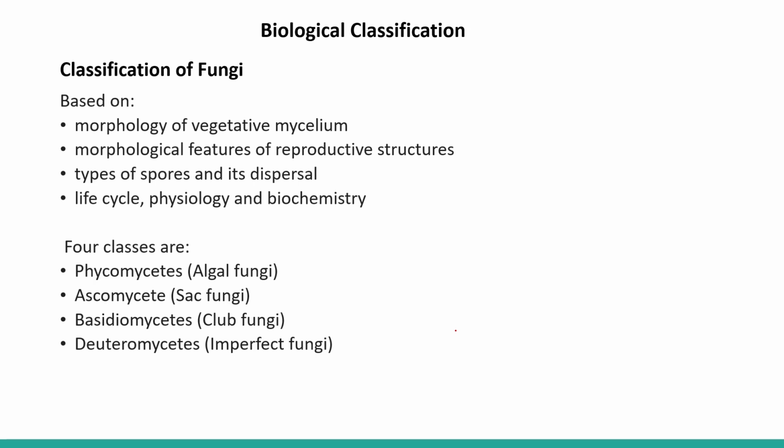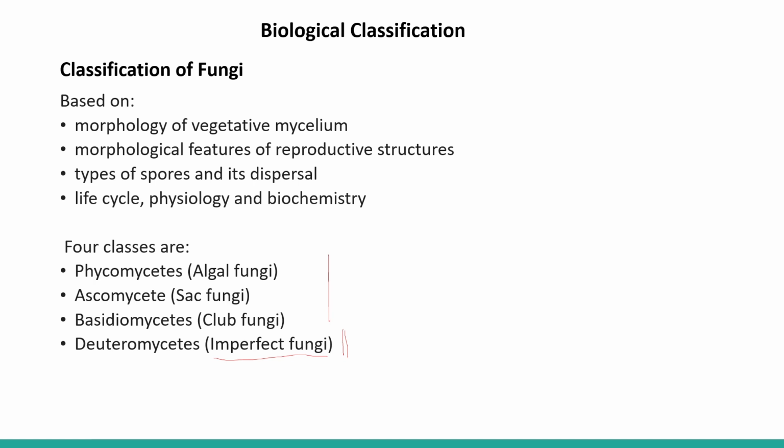The above 3 classes have reported sexual reproduction, but in the case of Deuteromycetes, the imperfect fungi, why is it called imperfect? Because sexual reproduction has not been reported. When a new fungus is found and its sexual reproduction is not reported, till date it is kept in Deuteromycetes.